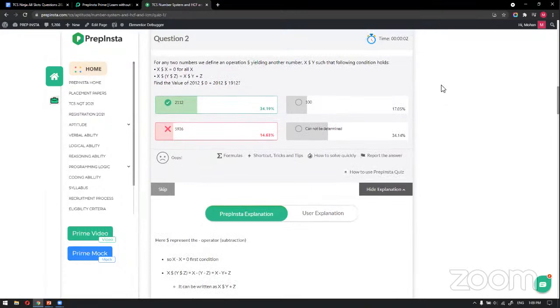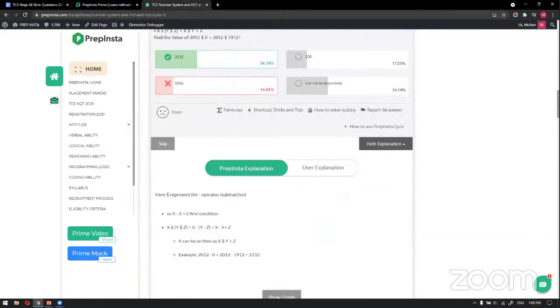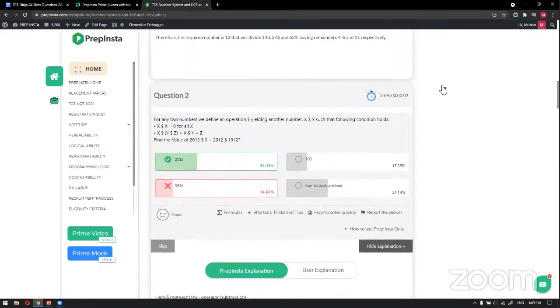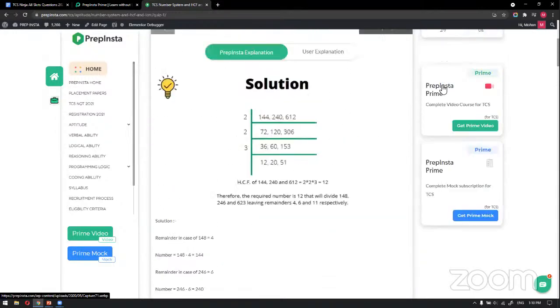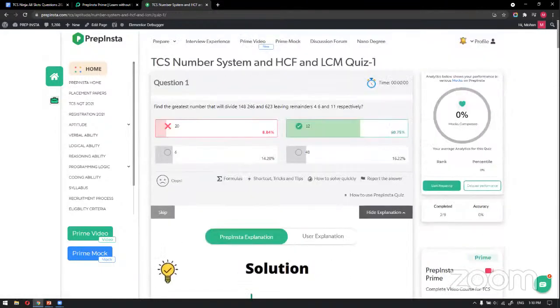If I attempt correctly, they will give you analytics like in how much time you attempted the question, how many people are attempting after you and how many before you. So this is the analytics you need to know. You have to compare yourself with others so that you can improve and solve more questions compared with others, so that you can get selected easily.